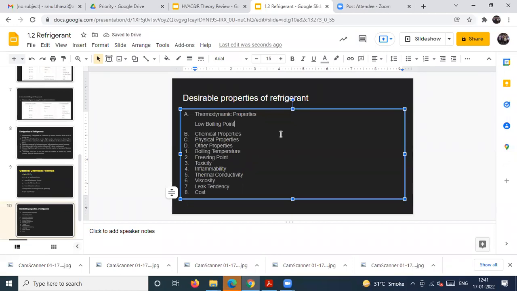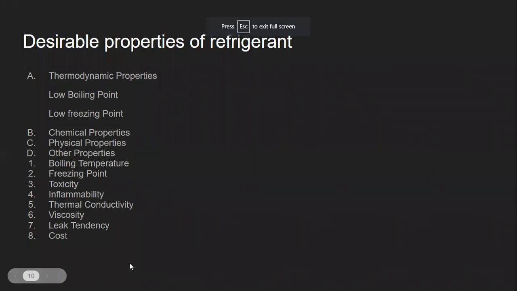So for thermodynamic properties, it should have a low boiling point. At the same time, it should have a low freezing point. This is very much required. When I give the notes, I will clearly mention those. Now I will focus more on the explanation. It should have a low boiling point and a low freezing point as well.